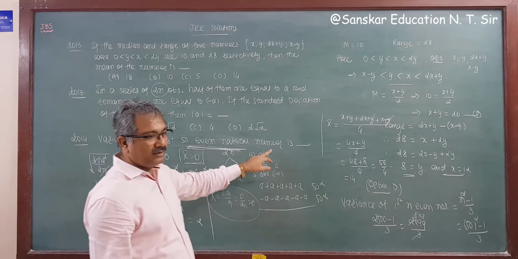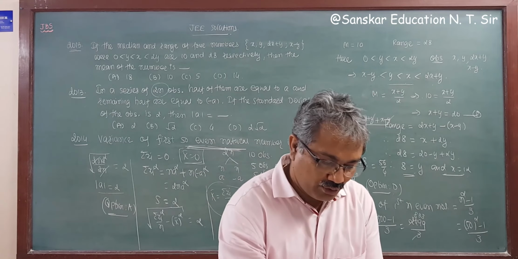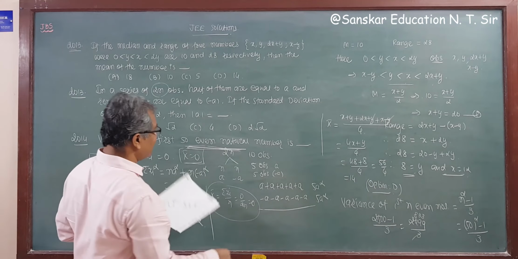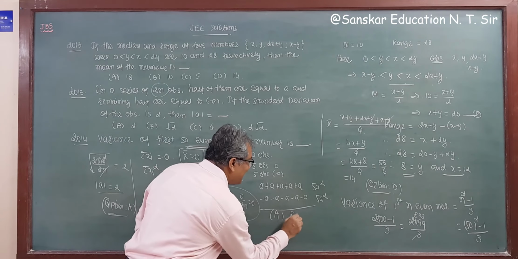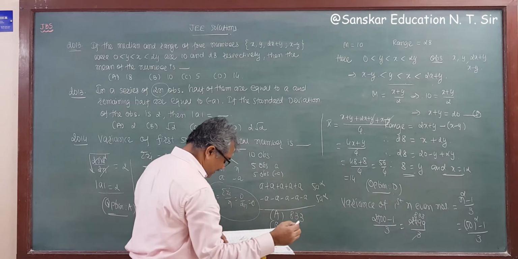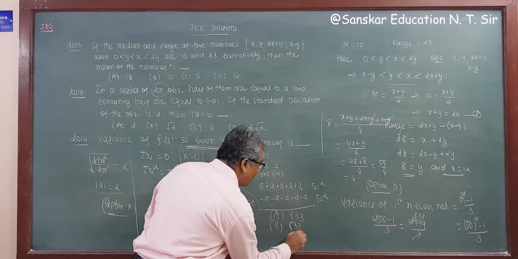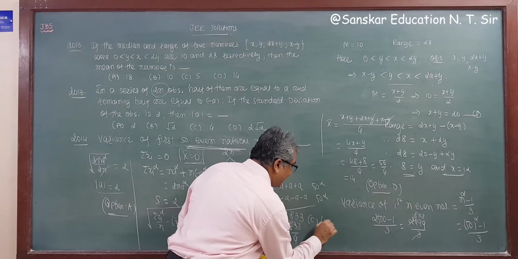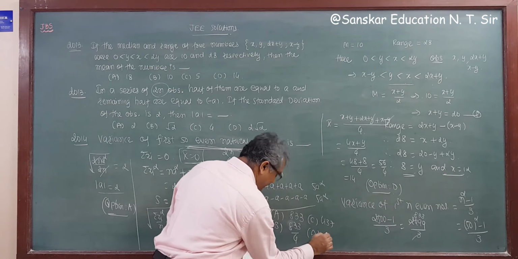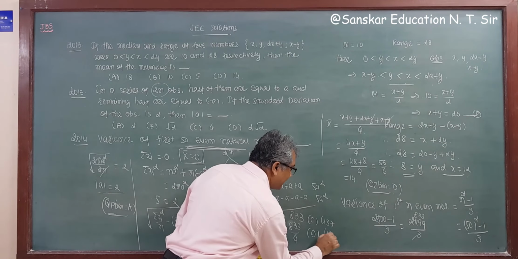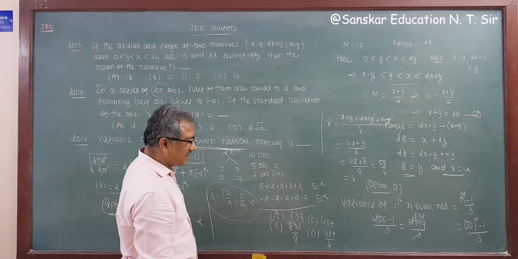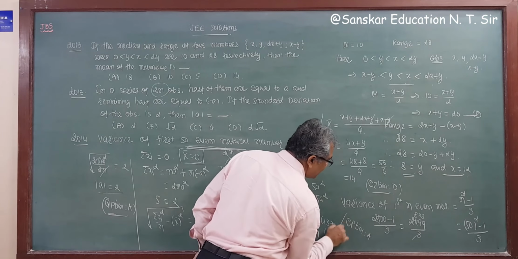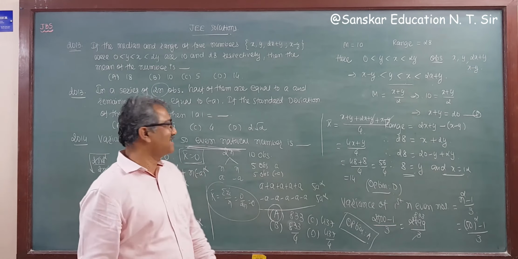Oh, I forgot to write the options. So can I write? Options are given. The first option is our answer, 833. The second option is 833 divided by 4. The third option is 437, and the fourth option D is 437 divided by 4. So 833, that is option A. So option A is your correct answer. Sorry, I forgot to write the options here.